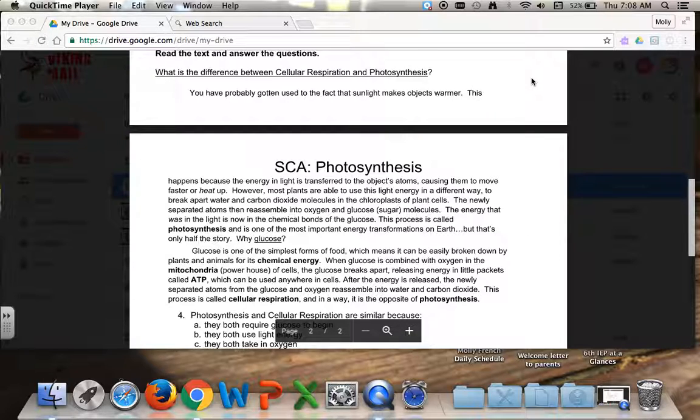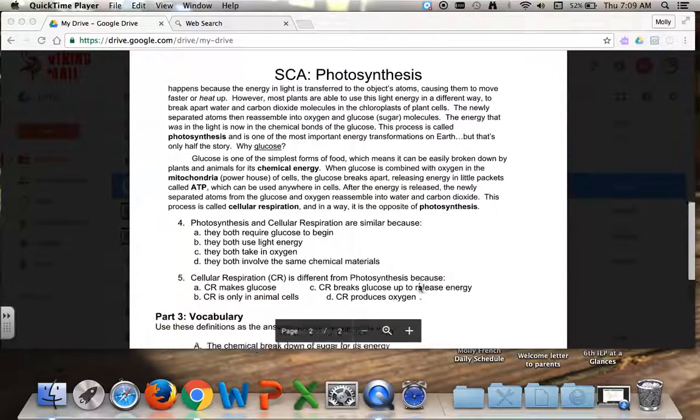Why glucose? Glucose is one of the simple forms of food, which means it can be easily broken down by plants and animals for its chemical energy. When glucose is combined with oxygen in the mitochondrion of cells, the glucose breaks apart, releasing energy in little packets called ATP, which can be used anywhere in the cells. After the energy is released, the newly separated atoms from the glucose and oxygen reassemble into water and carbon dioxide. This process is called cellular respiration, and in a way is the opposite of photosynthesis.